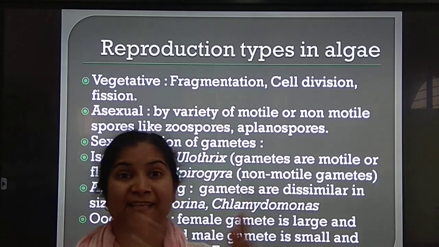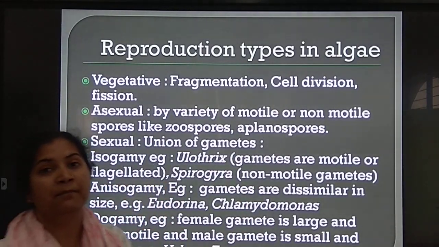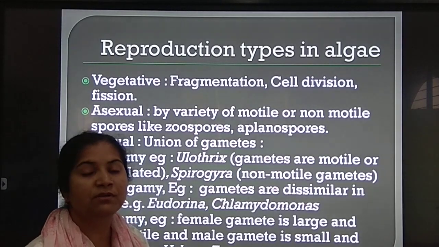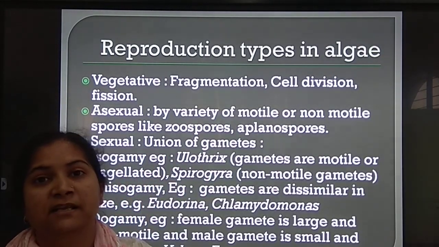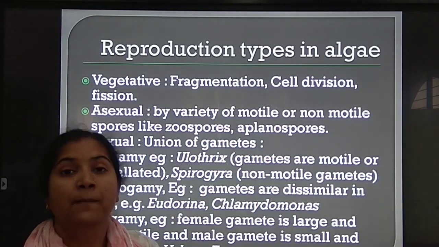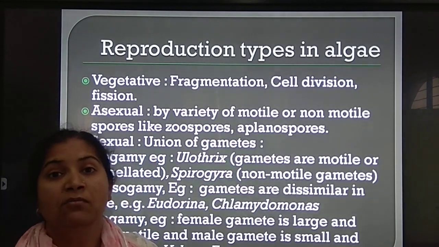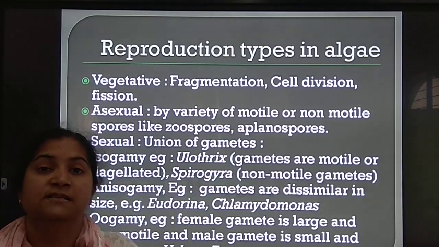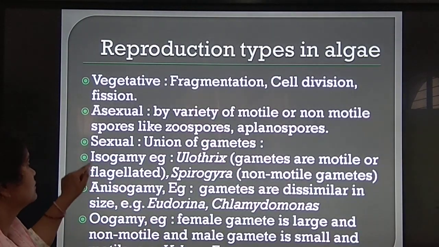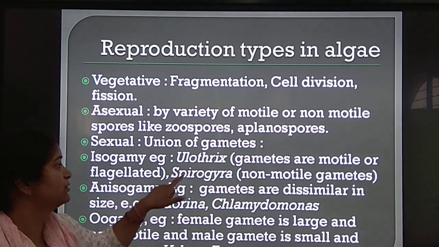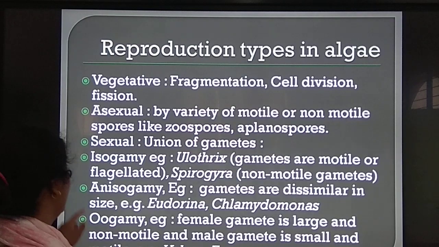Iso means always same. You must have remembered the term isotonic solution. Isotonic solution means when a plant cell is surrounded by a solution which has the same concentration as that plant cell. So water moves equally outside and equally inside. Iso means same. So isogamy means similar gametes fuse. Two examples are Ulothrix and Spirogyra.